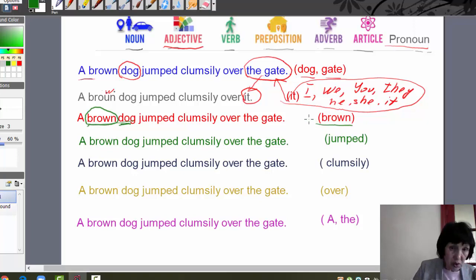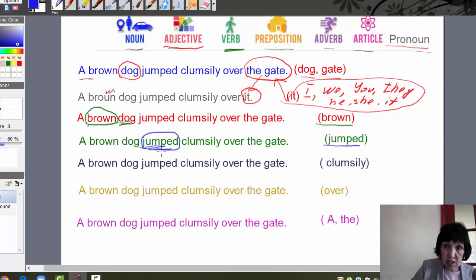And what about the verb? What about the verb in this sentence? Where is the verb here? Jumped is an action. Here the verb is jumped. You see, jumped. A brown dog jumped clumsily over the gate. That is the action. This is an action verb.